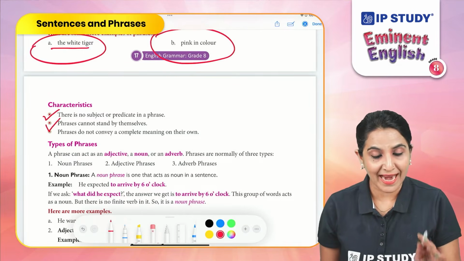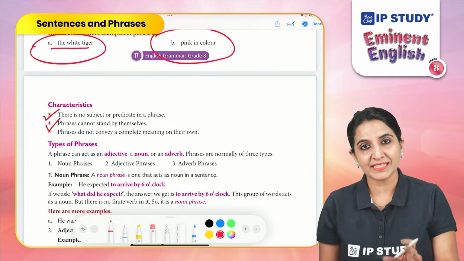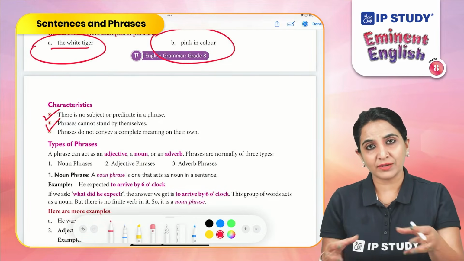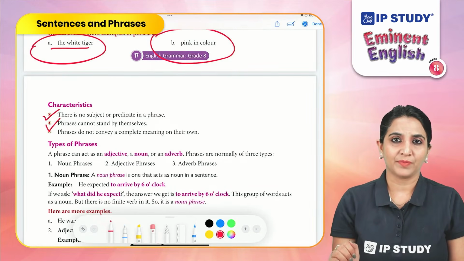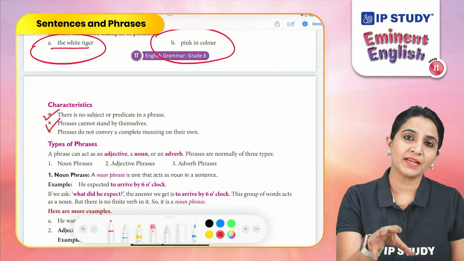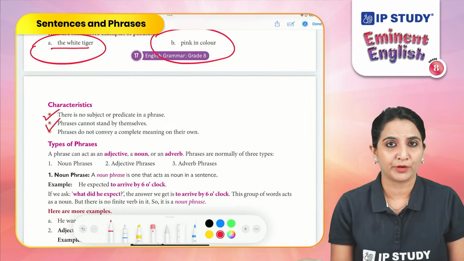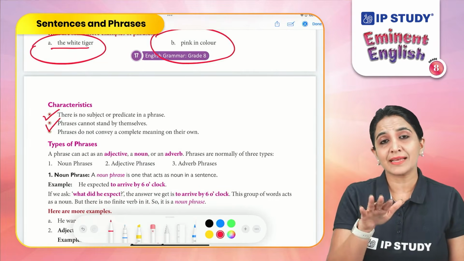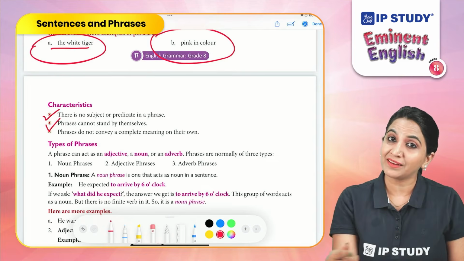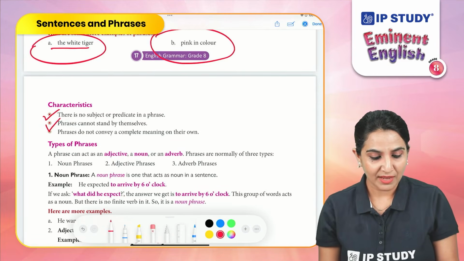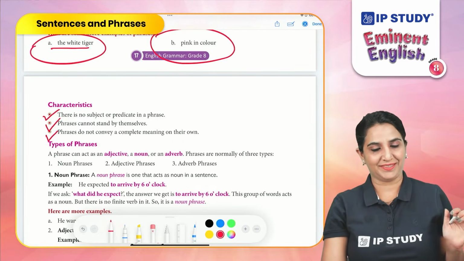Phrases cannot stand by themselves. As I explained earlier, phrases cannot be called a sentence because if you just put a phrase, pink in color, now you know you're talking about something pink in color, but you will never be definite about what you are referring to. Therefore, they cannot stand by themselves. You have to put them in a sentence to make a complete meaning. Phrases do not convey a complete meaning on their own.